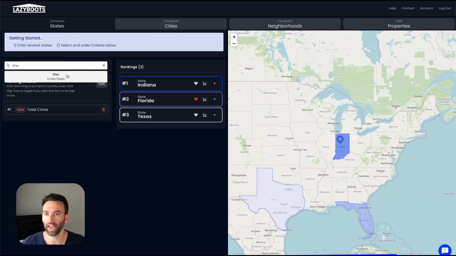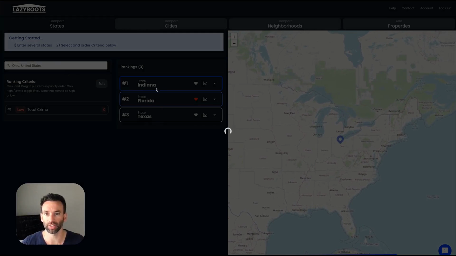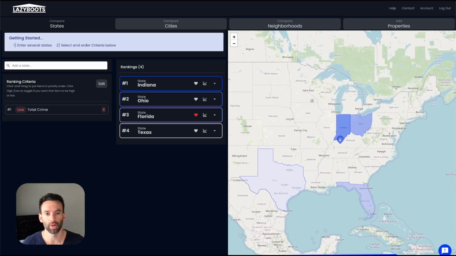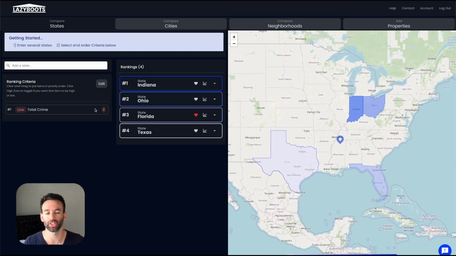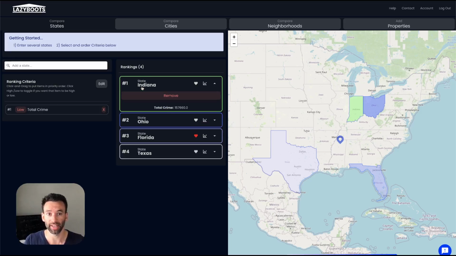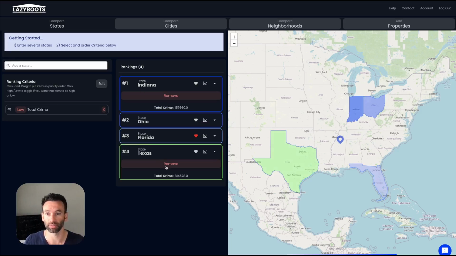And so you can see as I add these in, it's already building out this list and it's ranking them based on the criteria we've given. Look at the ranking criteria here on the left. The ranking criteria right now has total crime. So for total crime being low, Indiana comes out on top and Texas comes out on bottom. And we can see that Texas has about 800,000 incidents and Indiana has about 150,000 incidents. So it's ranking based on total crime.